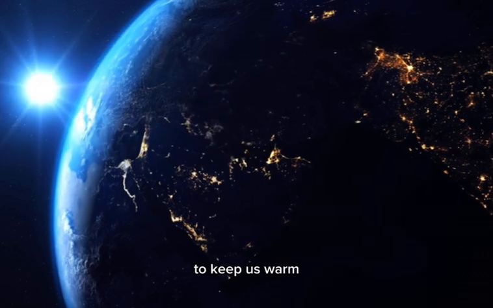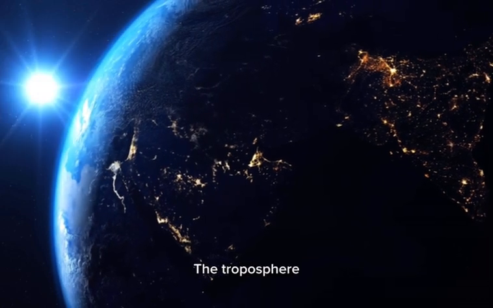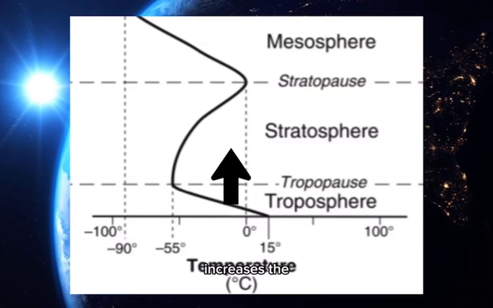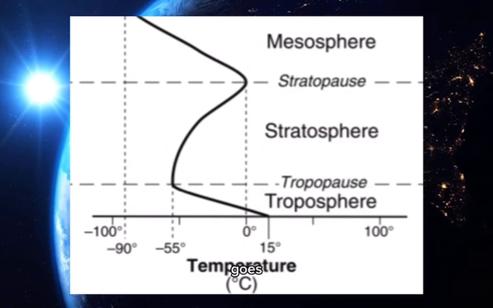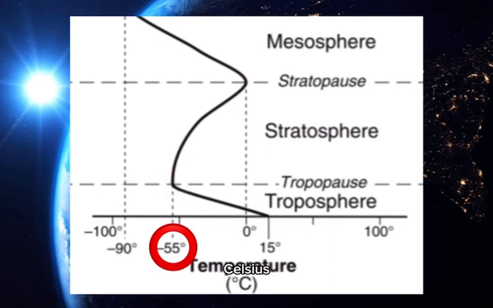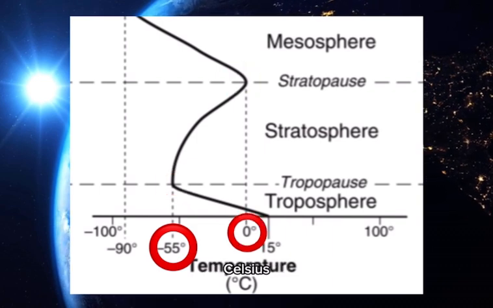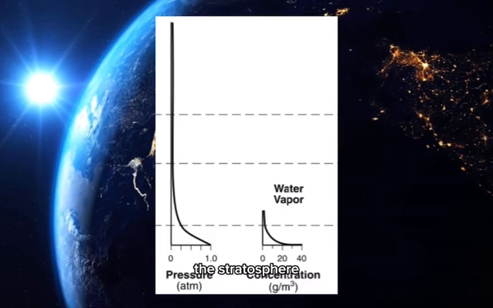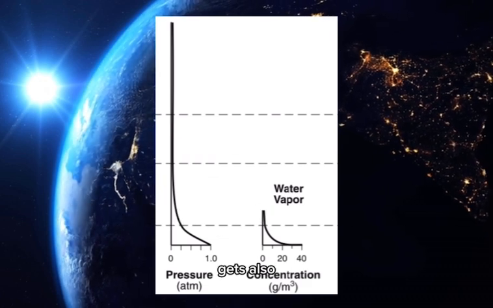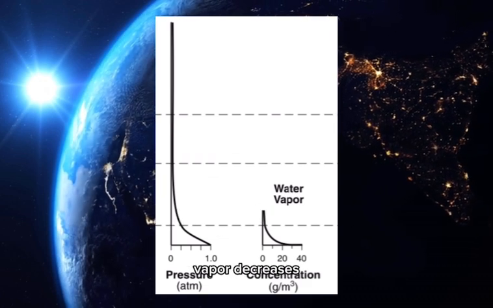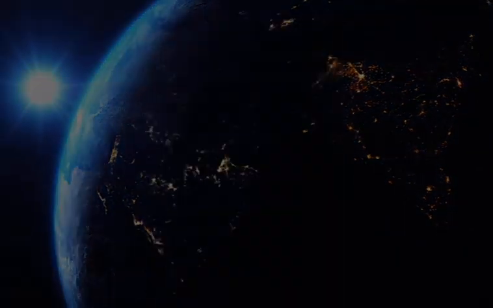keep us warm. Unlike the troposphere, in the stratosphere, as altitude increases, the temperature also increases. The temperature goes from negative 55 degrees Celsius to 0 degrees Celsius. Similarly, in the stratosphere, the higher the altitude, the lower the pressure gets. Also, in the stratosphere, water vapor decreases and reaches zero.